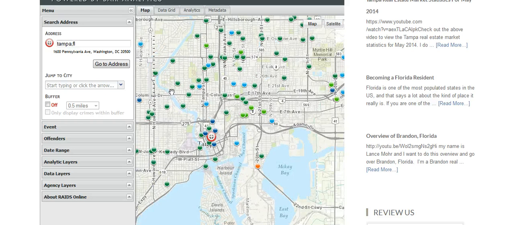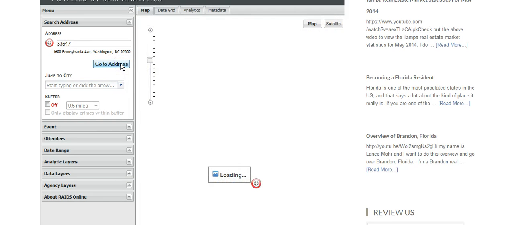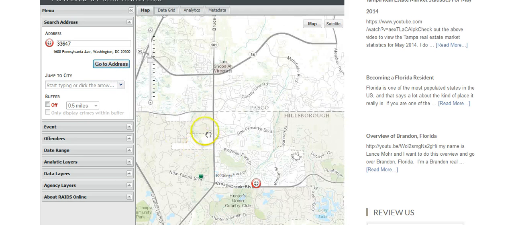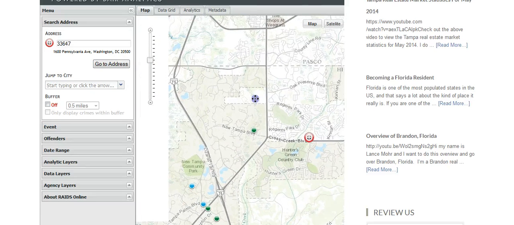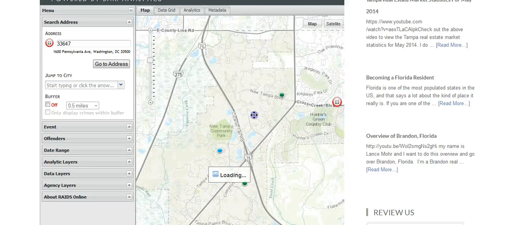Obviously you're going to see areas down in South Tampa are going to have far more crime than maybe some suburb areas. So for example, you could go to 33647, which is more in the suburbs, and you're not going to see that much crime, comparatively speaking, as if you go more in South Tampa, because it's a lot more condensed.